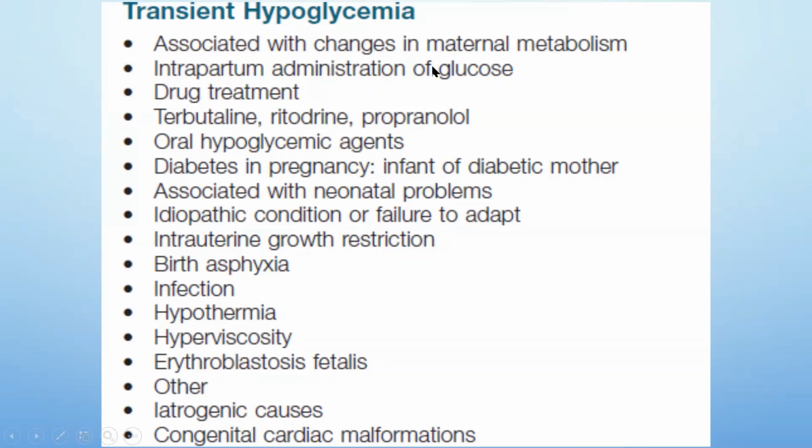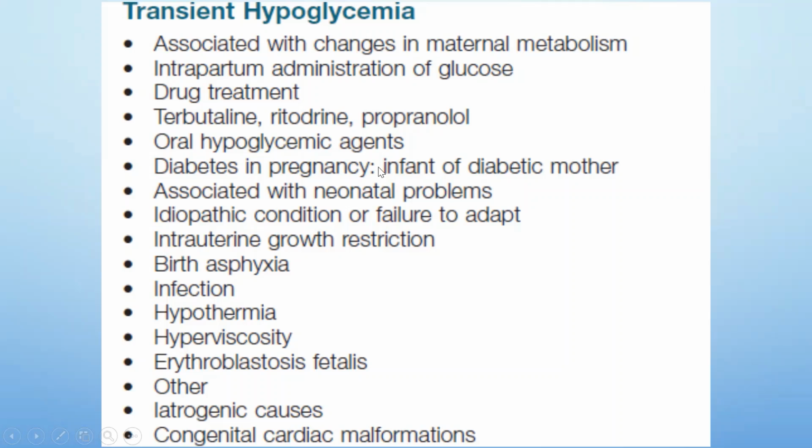Transient hypoglycemia is associated with changes in the maternal metabolism that may include factors related to the intrapartum administration of glucose, the glucose infusion that I discussed in the beginning, drug treatment in the mother like terbutaline, ritodrine, propranolol for various reasons, oral hypoglycemic agents for obvious reasons, and diabetes in pregnancy where the infant of diabetic mother is affected. So this is an important category.